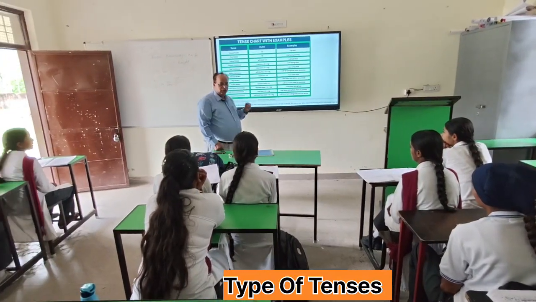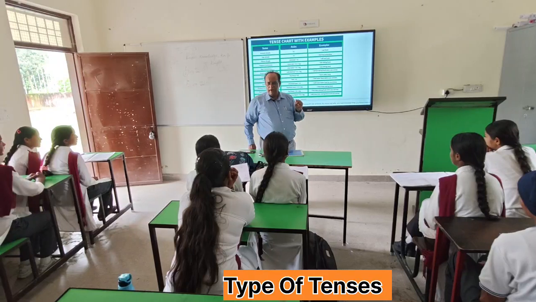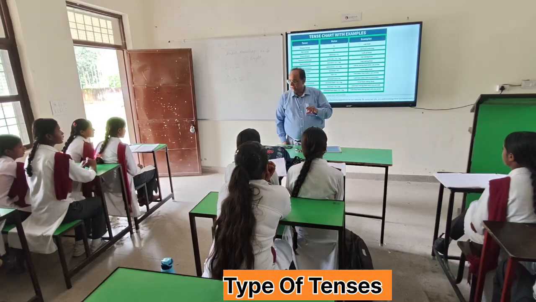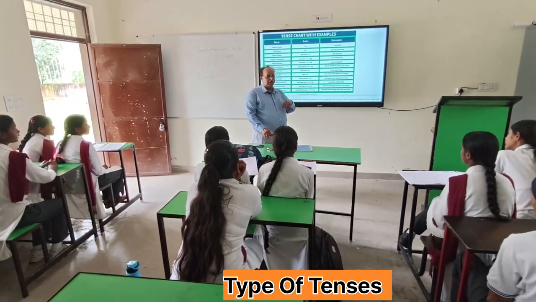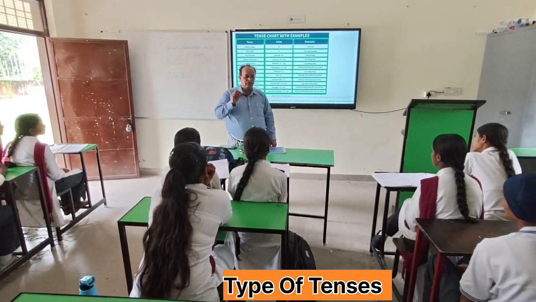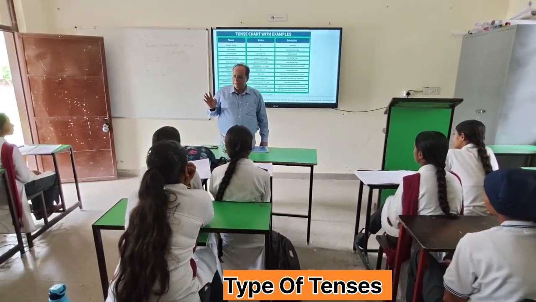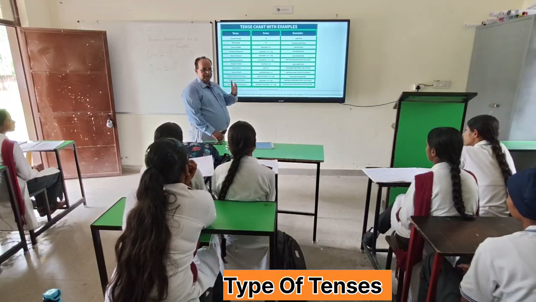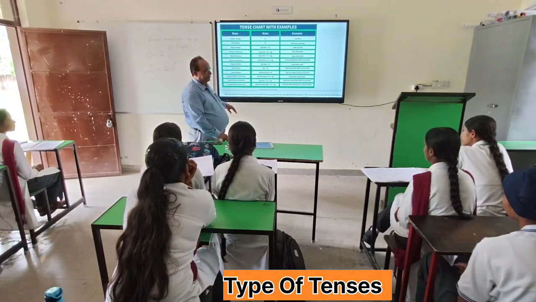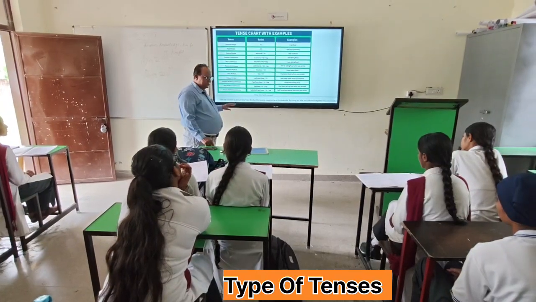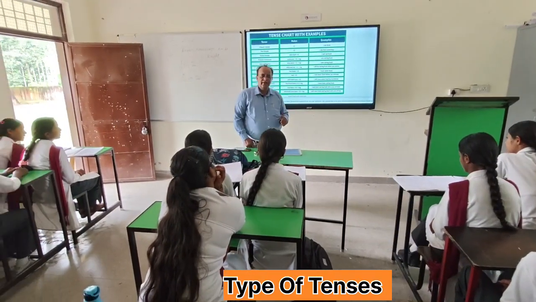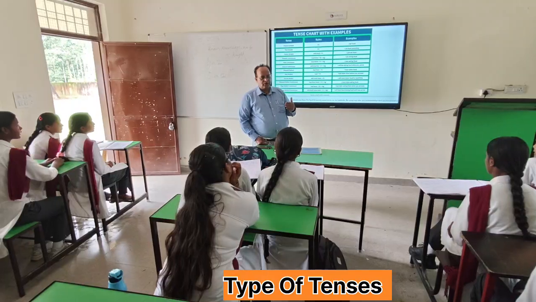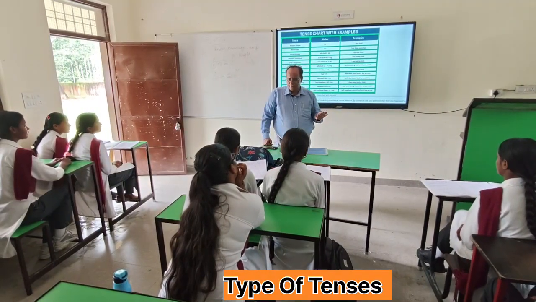Okay. Then we have continuous. Present perfect continuous. Has been or have been are used in it. Then the first form of verb with ing is used. Then what is more special about it? Since or for is used in this tense. I will tell you afterwards when since or for is used, right? So in past perfect continuous tense, what is used? Had been is used. Then the first form of verb is used. Then again since or for is used in this tense.